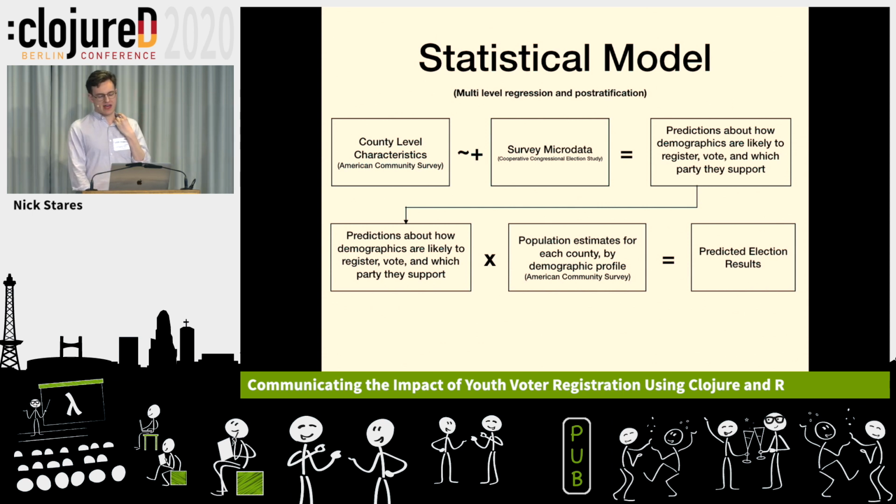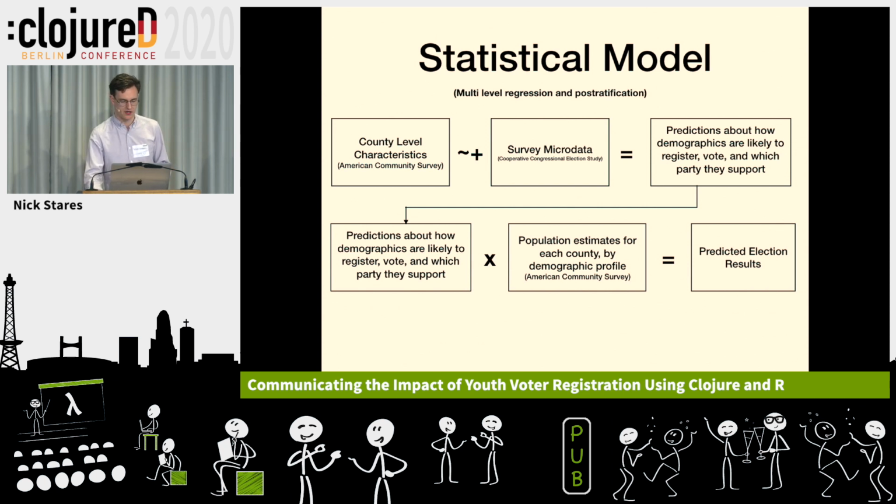And given those predictions, we can multiply that, roughly, by the population estimates for each county by demographic profile. So we have some estimate of how many people fit this profile, and then we multiply that by the rate at which that kind of person is likely to register, vote, and then what party they'll support. And from that, we can build some prediction of the election results.